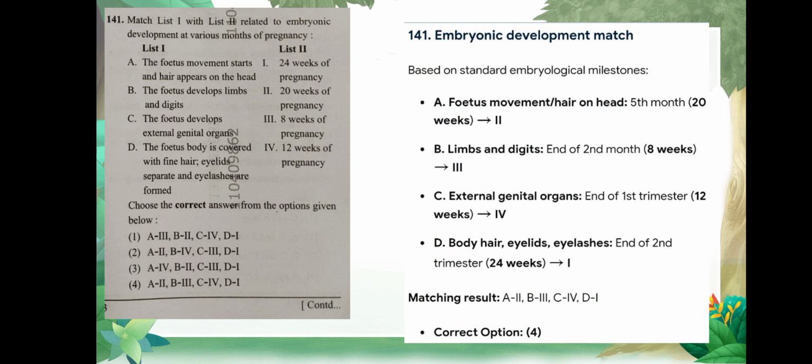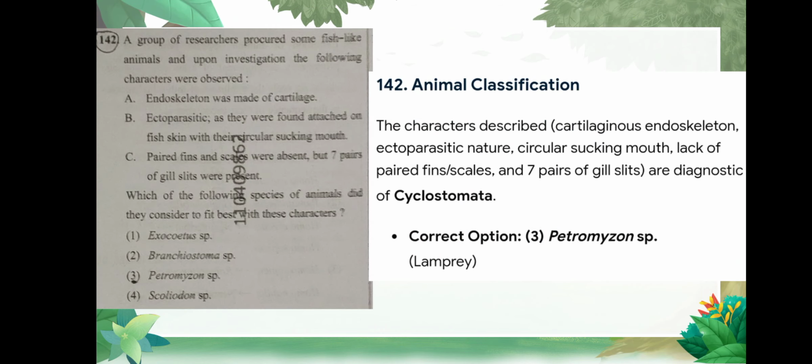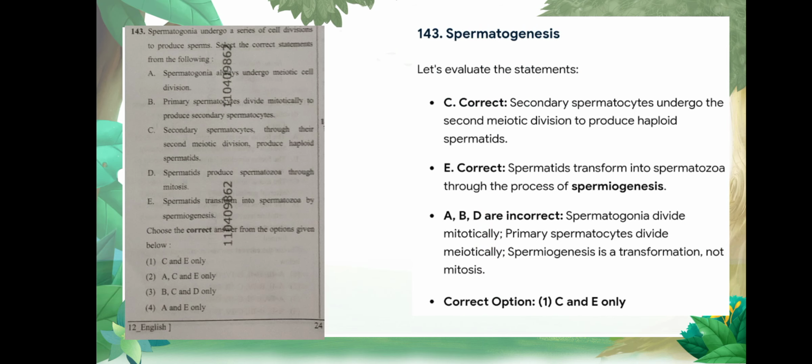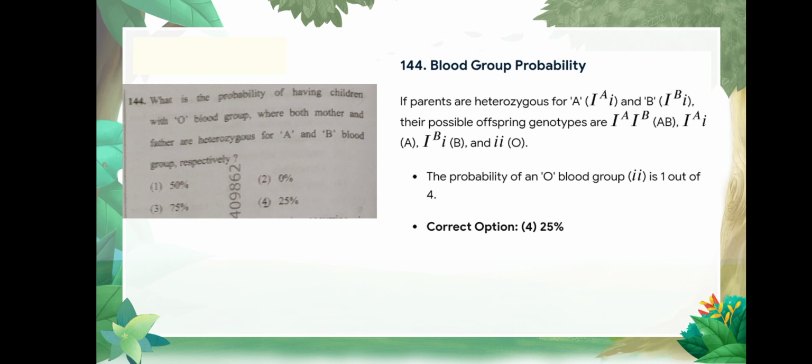Question number 141 is match the following of embryonic developmental match, and the correct option is option number 4, and the explanation is given as follows. Question number 142 is a group of researchers procured some fish-like animals and upon investigation the following characters were observed. Correct option is option number 3, Petromyzon. Question number 143 is spermatogonia undergoes a series of cell division to produce sperm. Select the correct statement from the following. And the correct option is option number 1, C and E only.